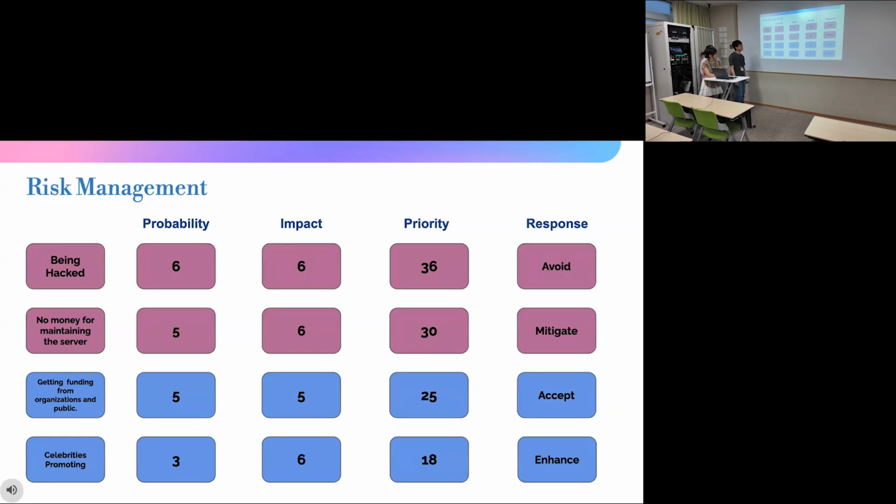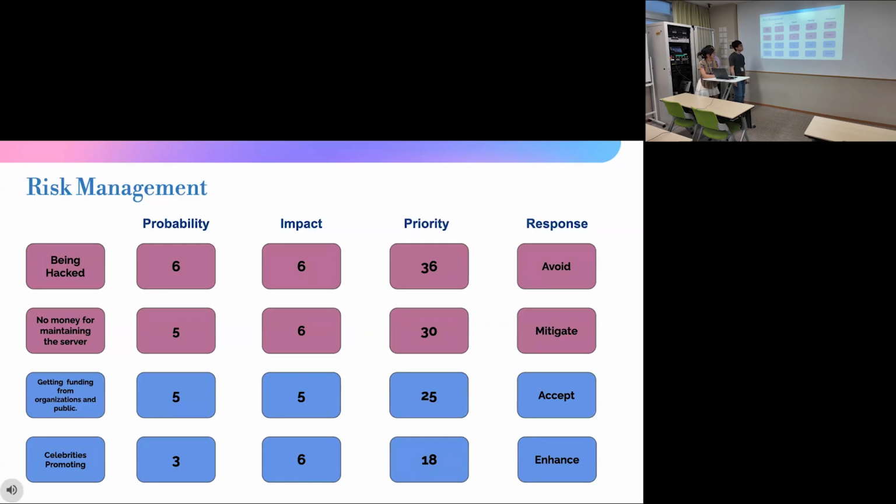Turning to the positive risks, obtaining funding from organizations and the public. Given its moderate likelihood but significant impact, we've chosen to accept this risk, allowing us flexibility without allocating excessive resources.